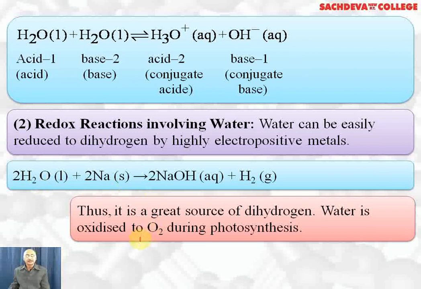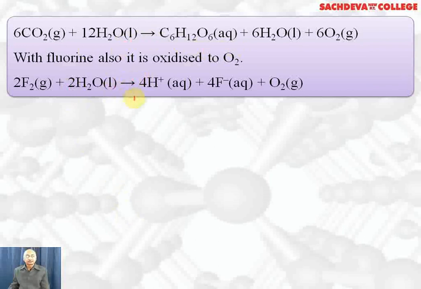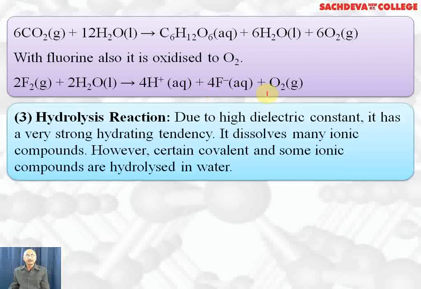Water is oxidized to oxygen during photosynthesis. Carbon dioxide and water react in the presence of sunlight and chlorophyll to form glucose, and water plus oxygen is liberated. With fluorine also, oxygen is liberated. We get 4HF in the ionic state in aqueous solution plus oxygen. It shows fluorine is a better oxidizing agent than oxygen, so it can oxidize cold water to oxygen and hot water to ozone.